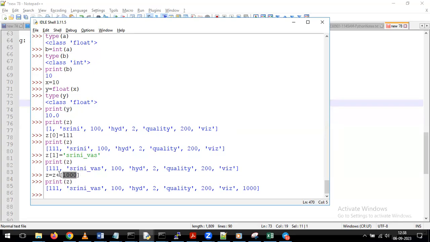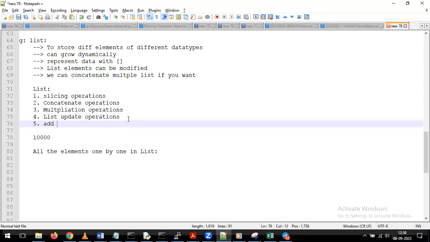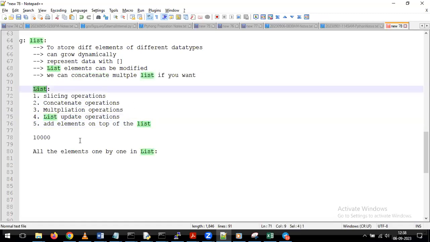Whenever we give values within the square bracket, internally what will happen? It will take it as a list only. With that, indirectly it is going to perform the concatenate operation on top of your list, adding this value at the end. This is the way you can add elements on top of a list. So all these are the different operations we can perform on top of the list.